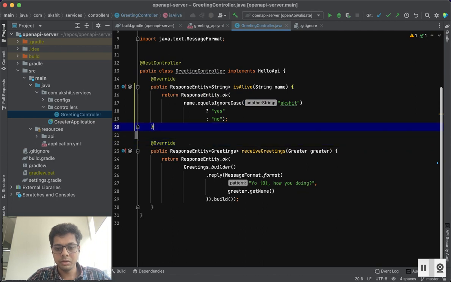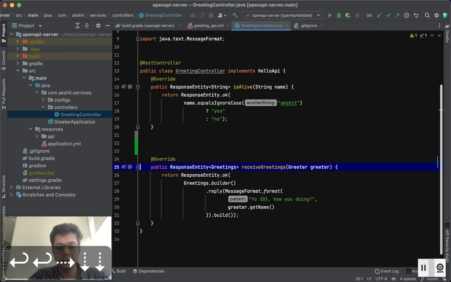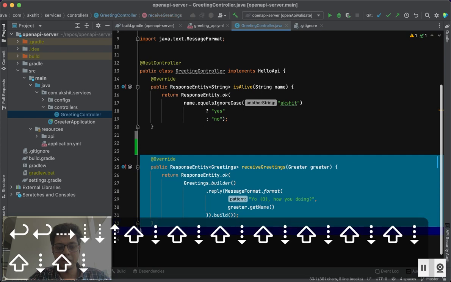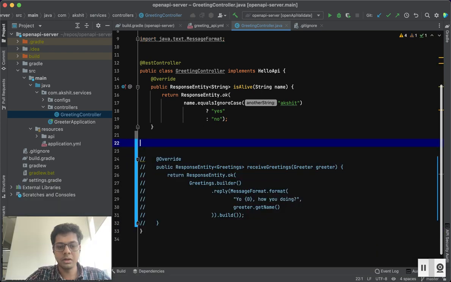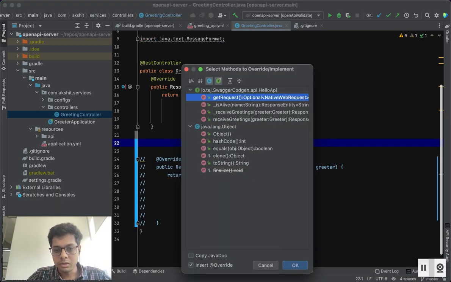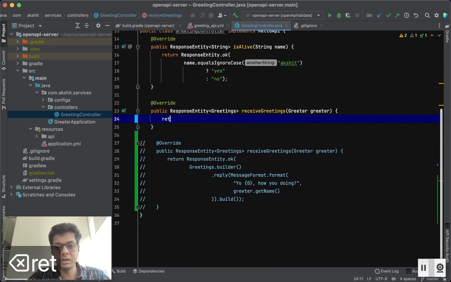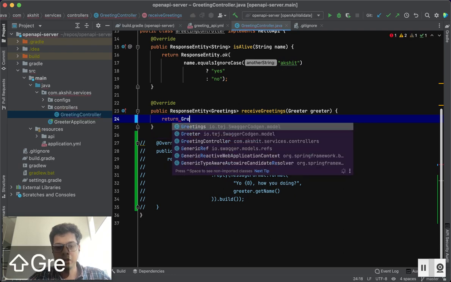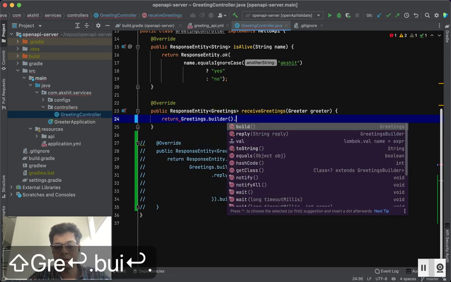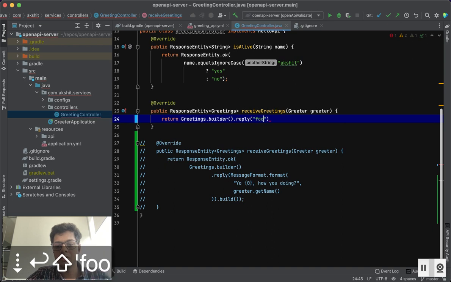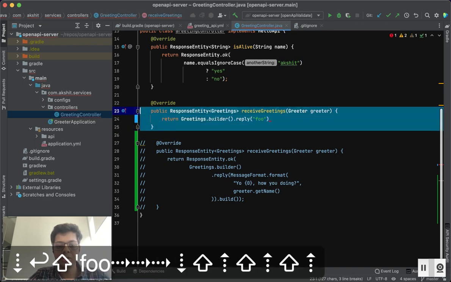So if we were to write it in this received greetings also, right, since it has a class structure, let's look at it. Control O, receive greetings, and we will build our message here. So you will just write return greetings dot builder dot reply for things like this here. So it becomes very easy.